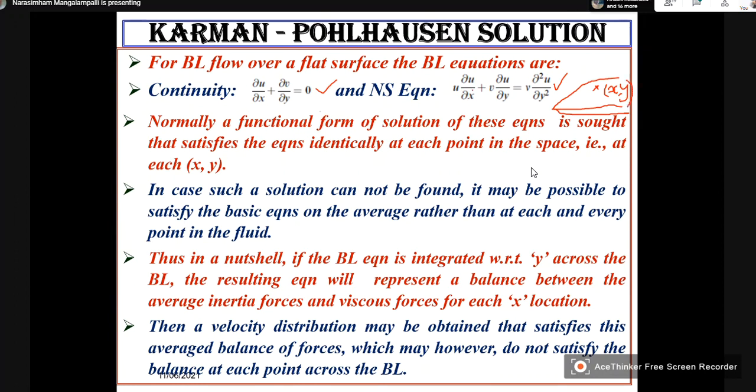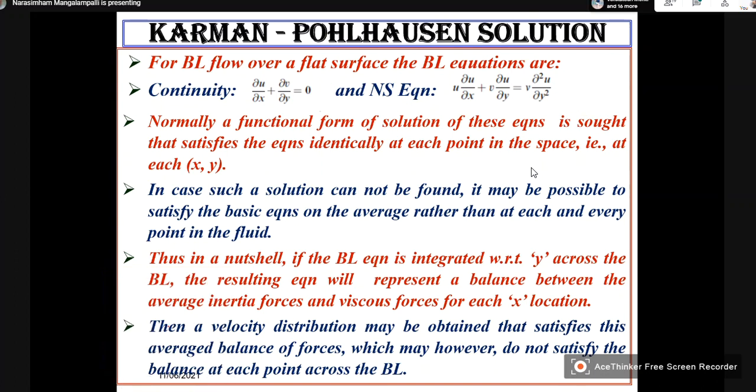So our solution must be valid at any point, at any x and y. This is y and this is x. So therefore, we have to always look at such a solution.